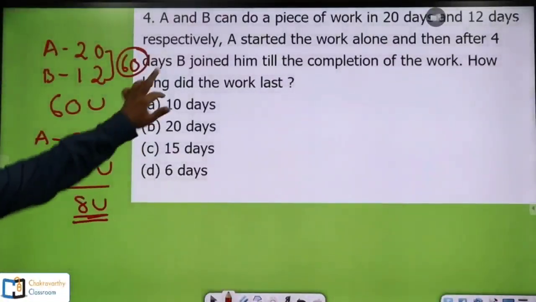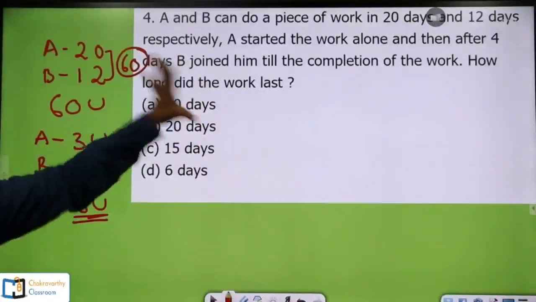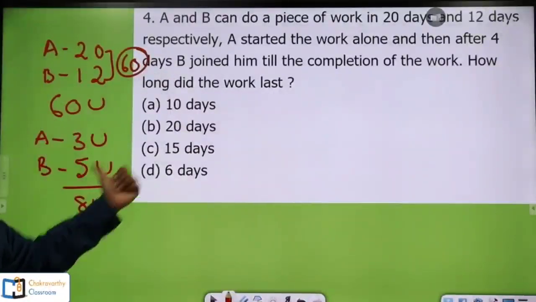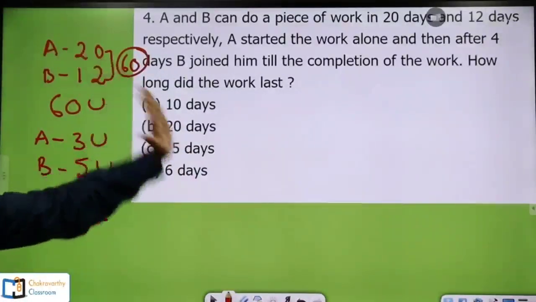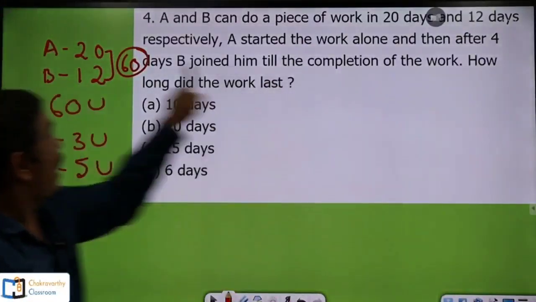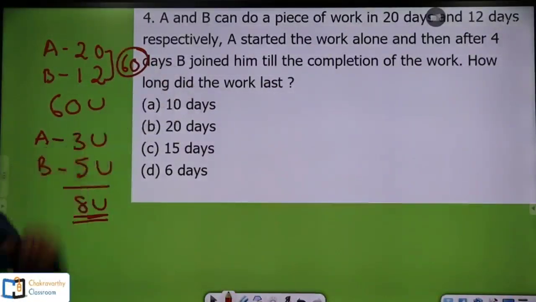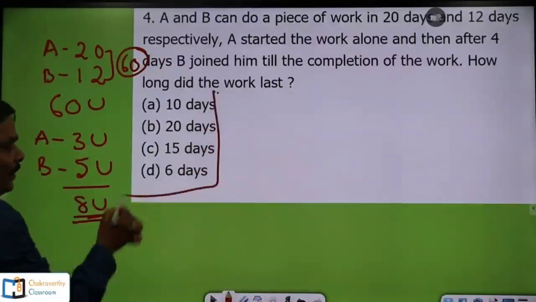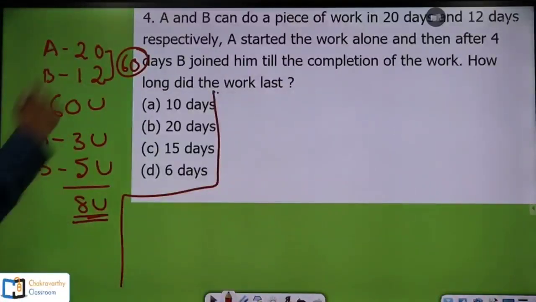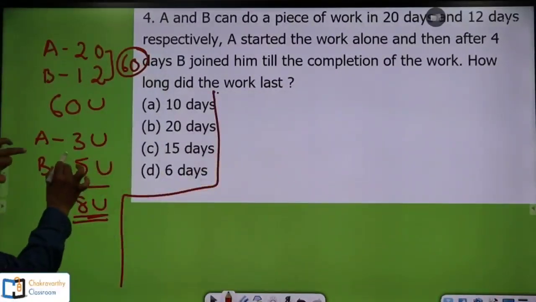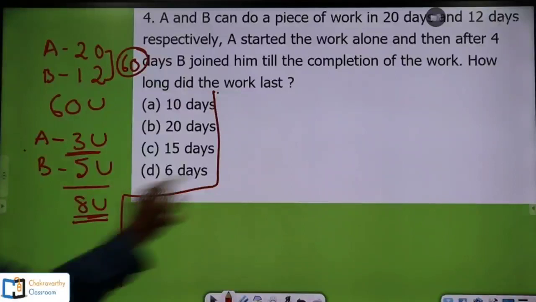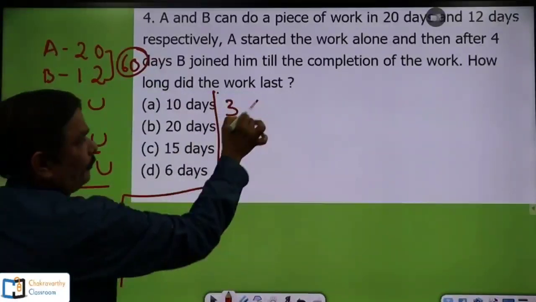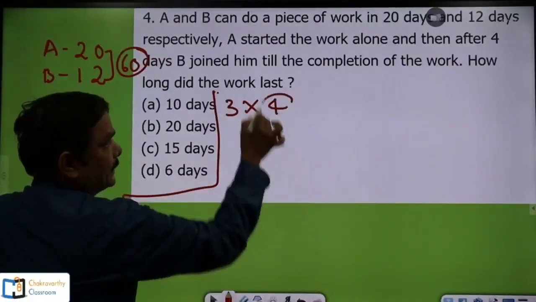Next one is A started the work alone, not with B. A started the work alone and then after 4 days B joined him. What's the meaning of this one? For the first 4 days only A worked on it. A's capacity is 3 units, so 3 units into 4 days.